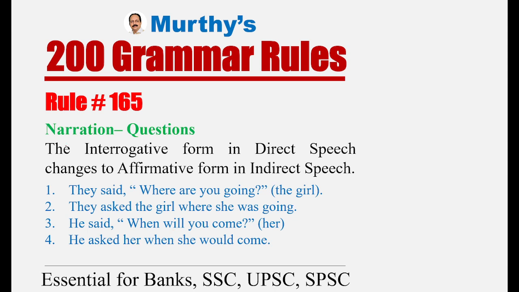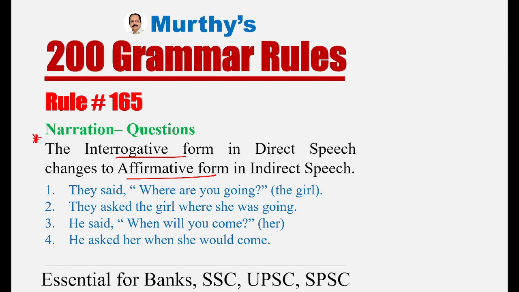Rule number 165, this is also an important rule. It goes with common errors. What is rule number 165? The interrogative form. Question means what? Interrogative form. The interrogative form in direct speech changes to affirmative form in indirect speech. A lot of people tend to keep it in interrogative form, thinking that it is a question, so it should be in the question form.